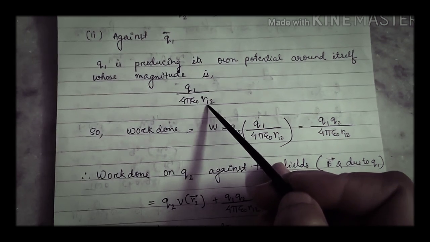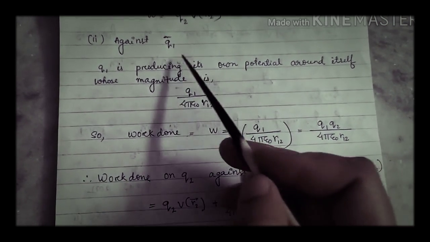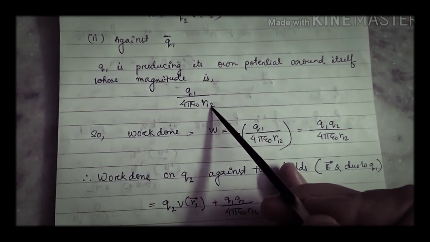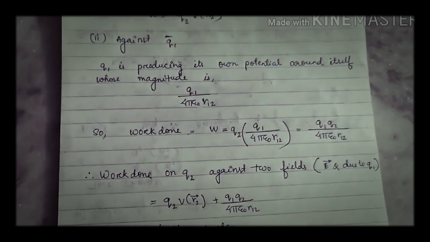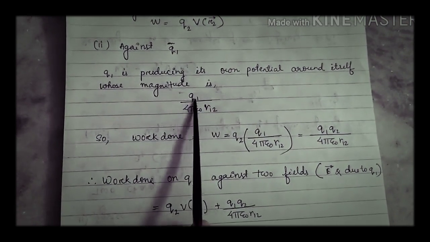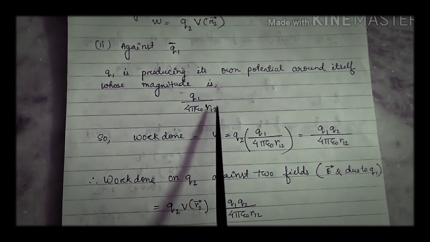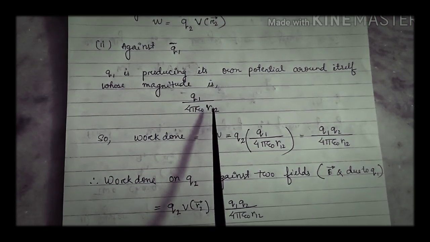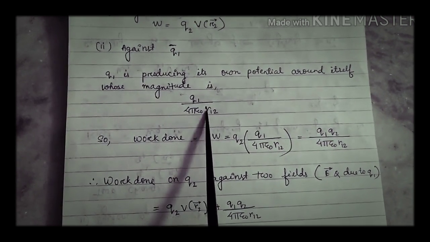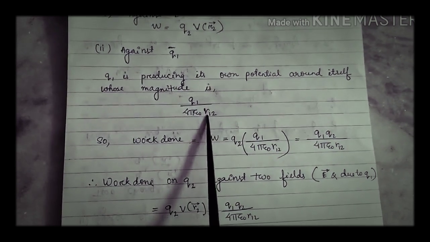So the potential produced at a distance r12 from the charge q1 is q1 divided by 4 pi epsilon naught r12. This you have already learned: the potential at a distance r is q by 4 pi epsilon naught r. What is r here? r is the distance between q1 and q2, since we are calculating the potential at the point r2. So it is r12.